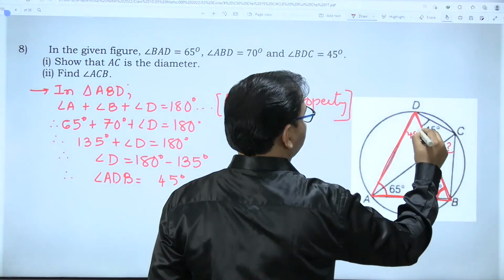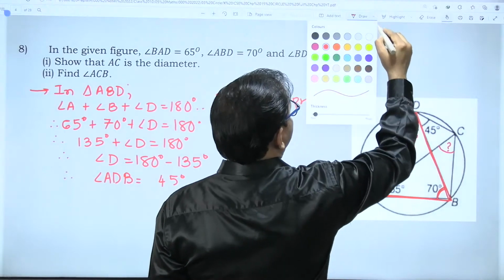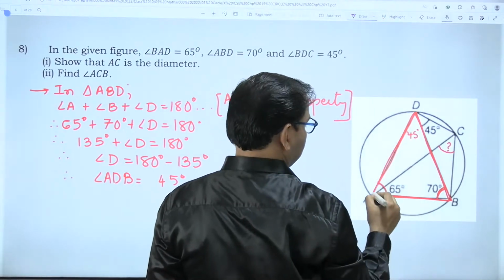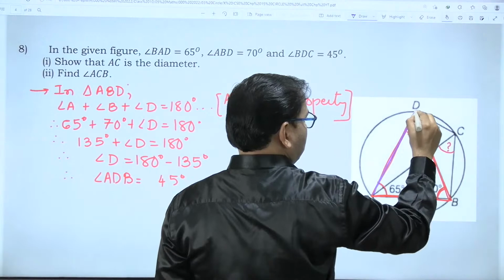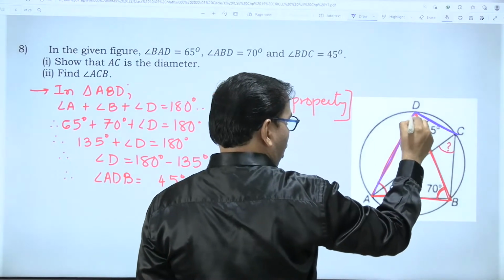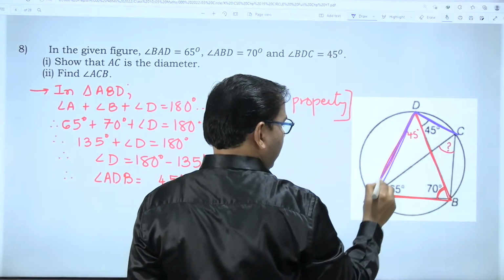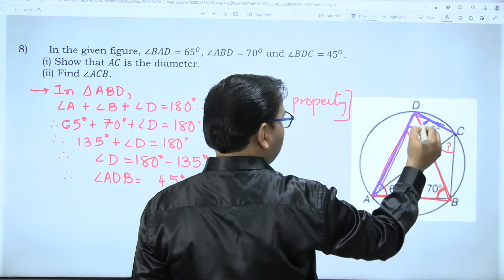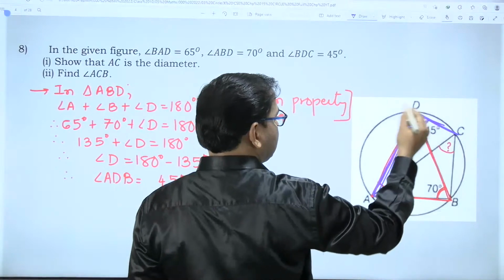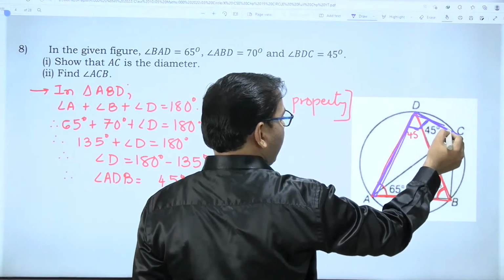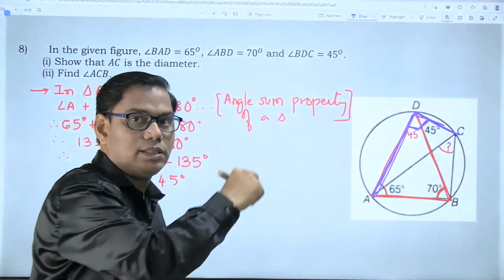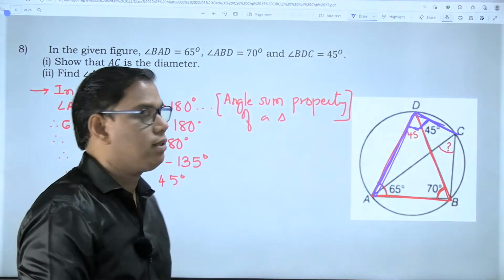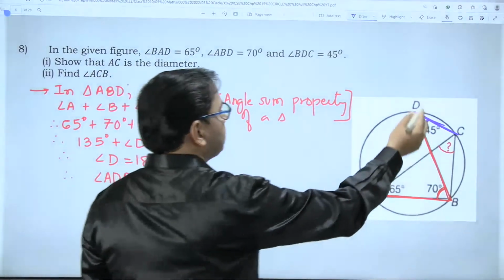Now look here, be very attentive. We are going to concentrate on the blue colored angle now. How much is this angle? 45 plus 45 means a 90 degree angle. 90 degrees means a semicircle. Angle in a semicircle is a right angle, a theorem which we have studied. So it is a semicircle.